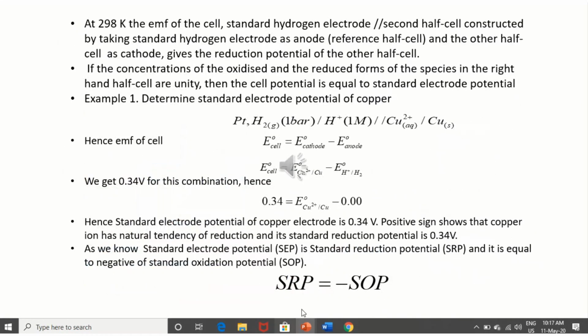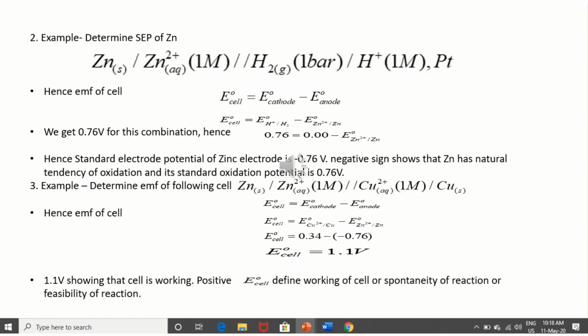And this cell potential we use here, and this is 0, so we would get the standard electrode potential of the copper ion. And if you need to write SOP, standard oxidation potential, SRP is equal to minus SOP we can use.